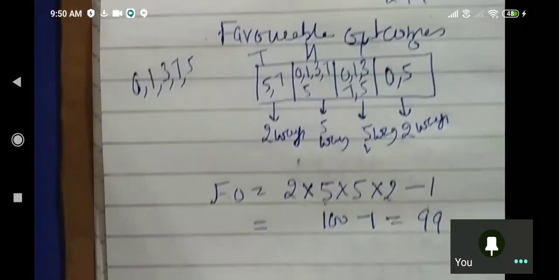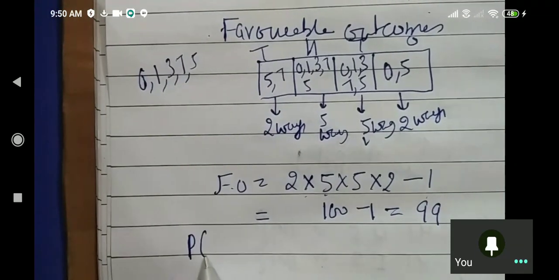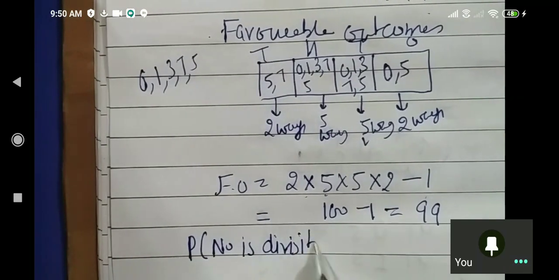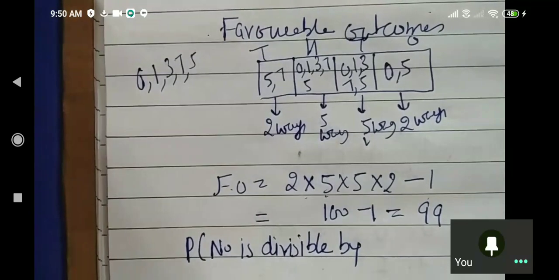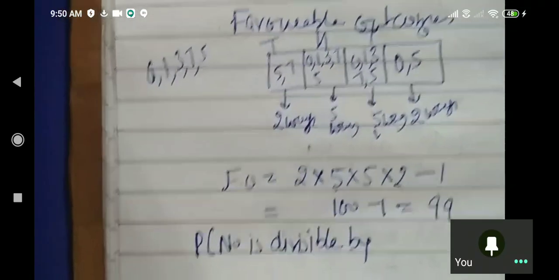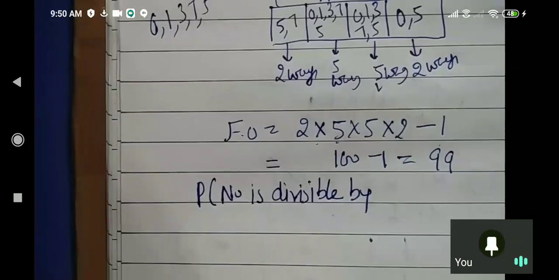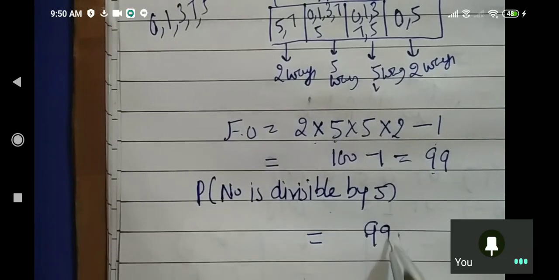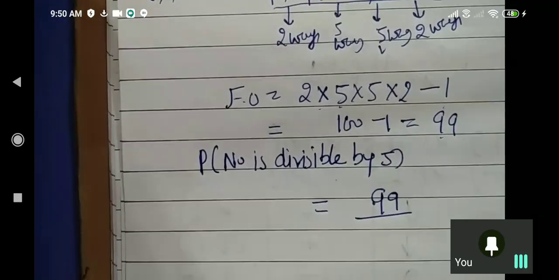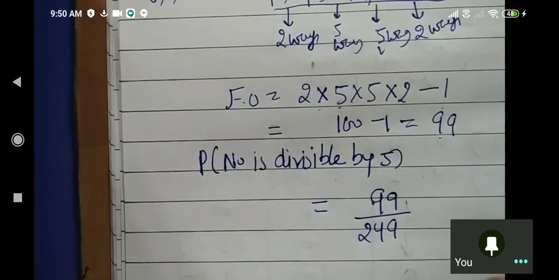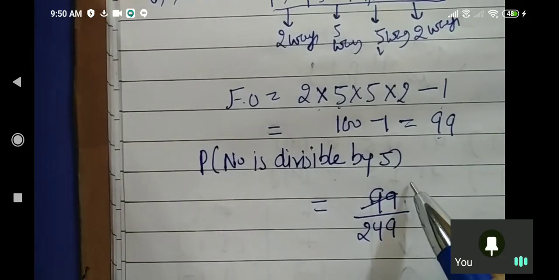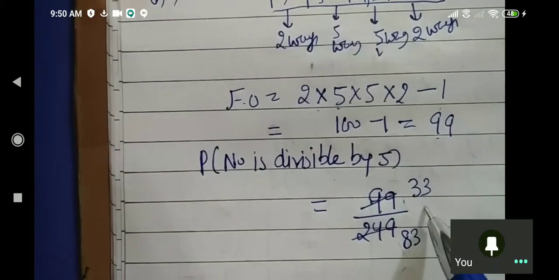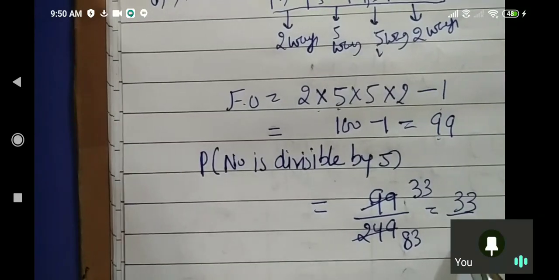So the probability that the number is divisible by 5 will be equal to the favorable outcomes, 99, divided by the total outcomes, 249. Dividing by 3, the answer is 33 by 83.